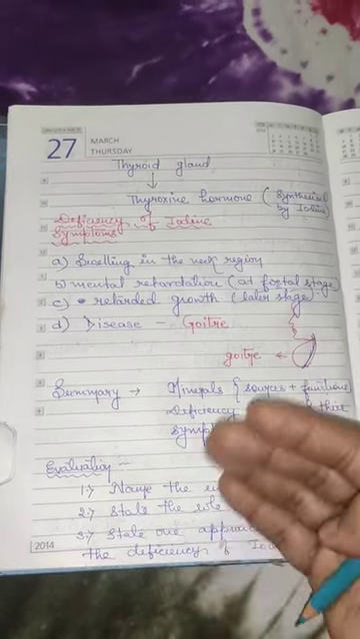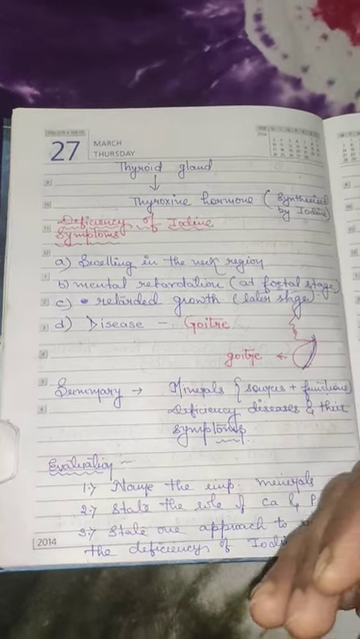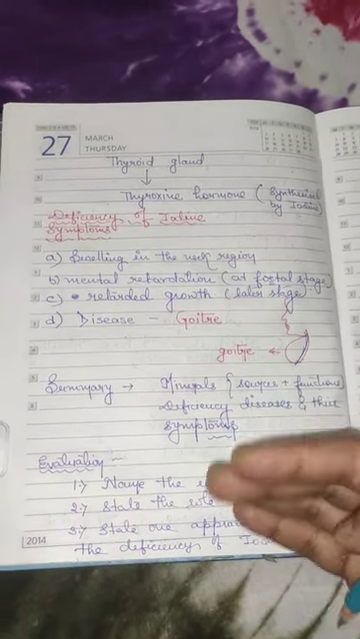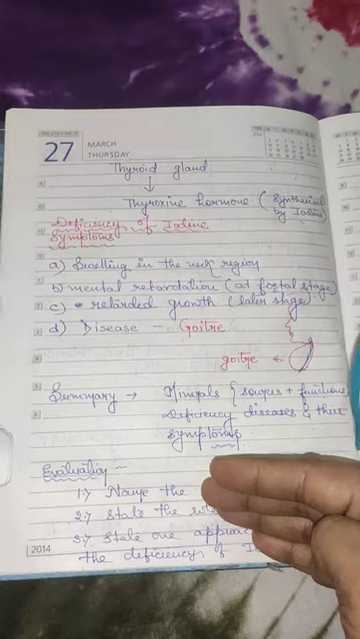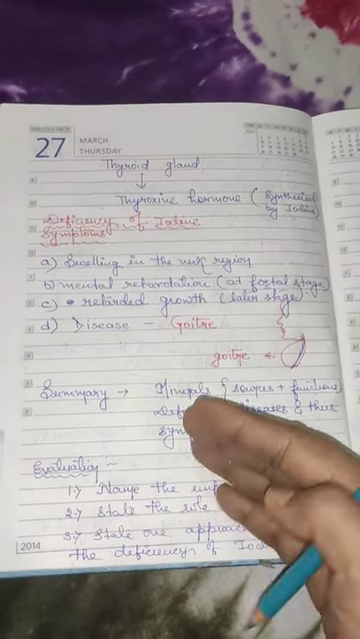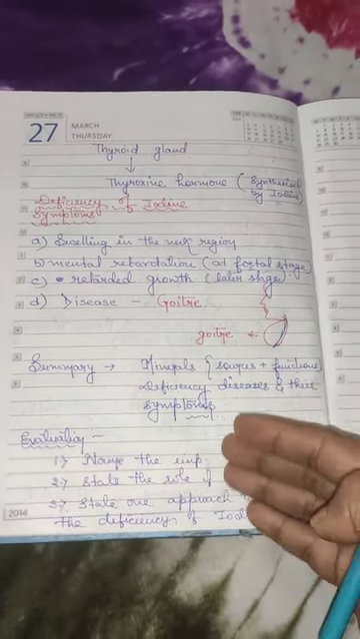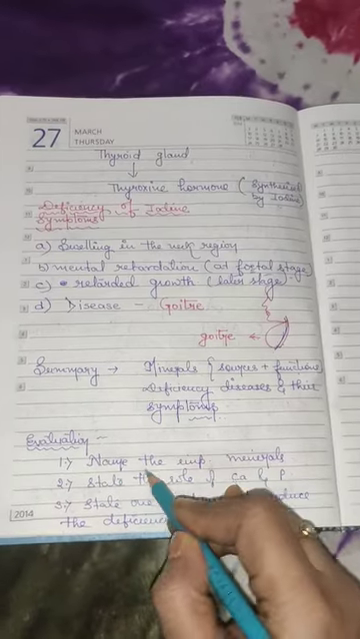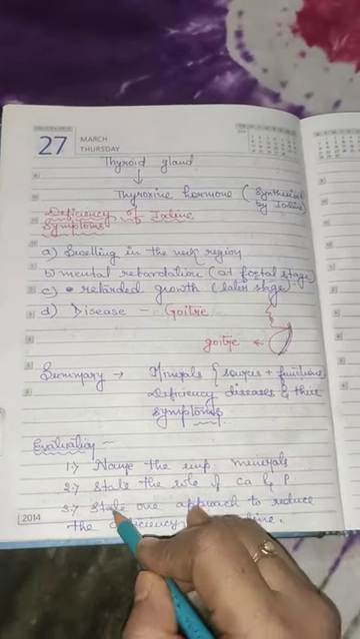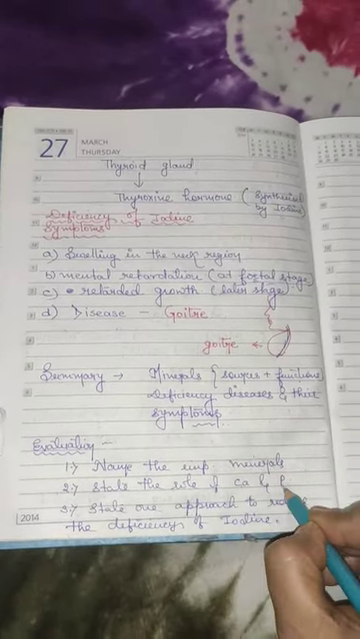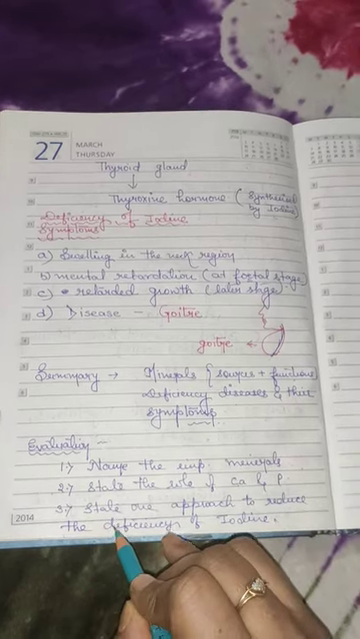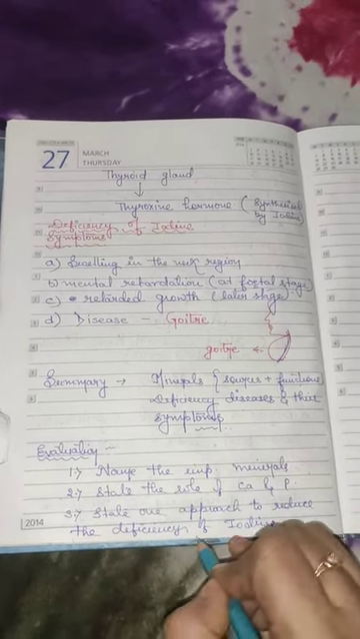Though we are not in a real classroom, we are having a virtual classroom. So just check yourself on what you have learned in this lesson. Now ask yourself these questions: name the important minerals, state the role of calcium and phosphorus. Number 3, state one approach to reduce the deficiency of iodine.